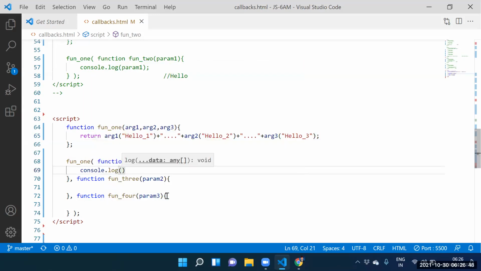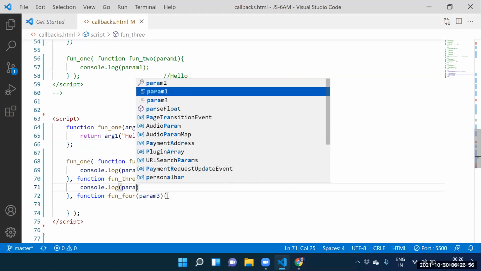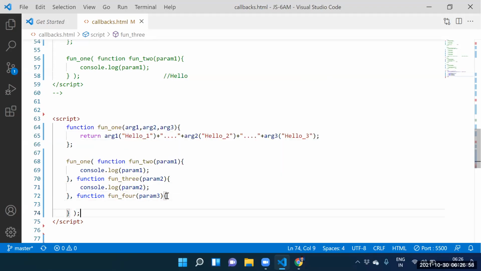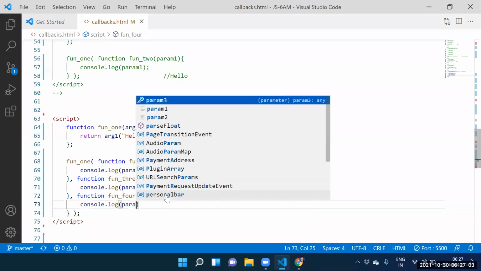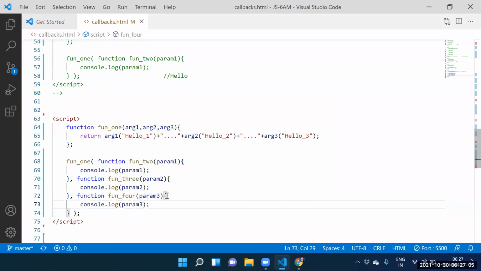Console.log off. See this one, parameter one. Next one, console.log off. Observe this one. What did you want to pass? Parameter two. Guys, console.log off. See this one. Console.log off. What did you want to pass? Parameter three.